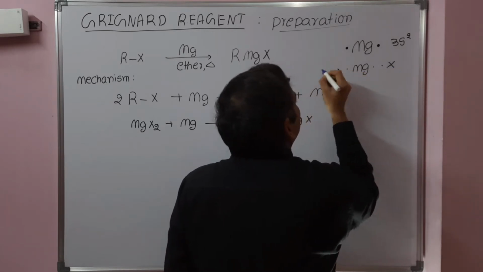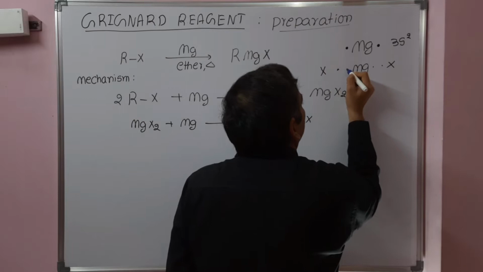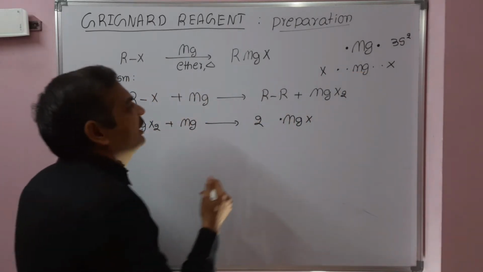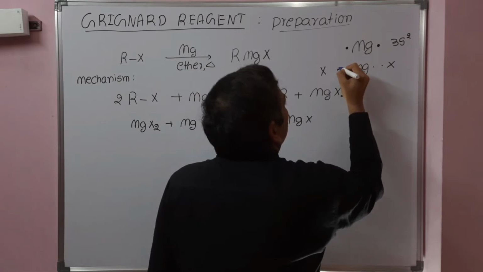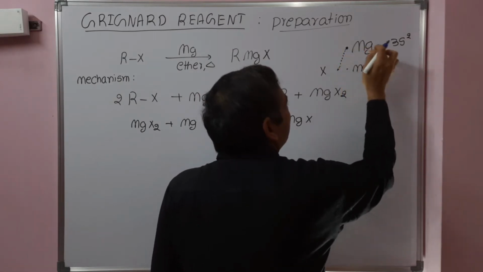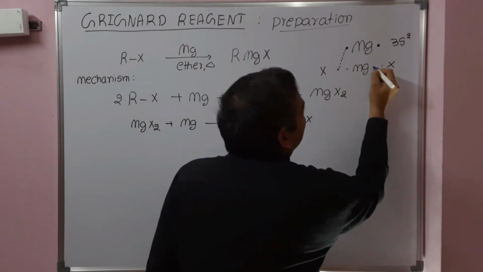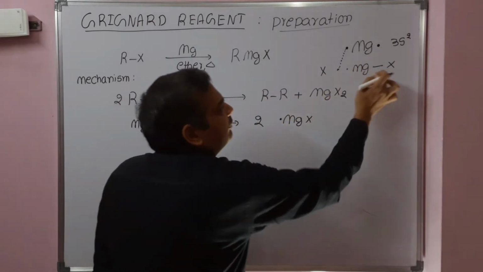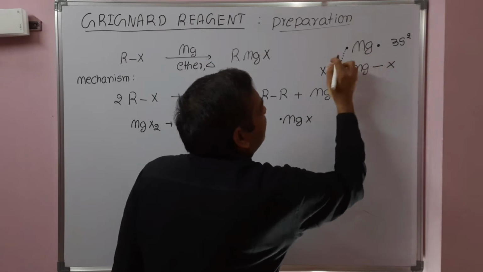MgX2, the Lewis representation for MgX2 is this one. So at high temperature during the preparation of the Grignard, what is happening? One halogen will form a bond with magnesium. So this magnesium, MgX dot and MgX dot. MgX free radical, MgX free radical.